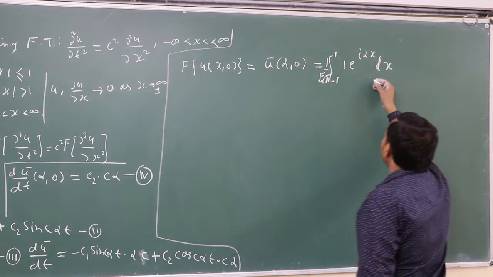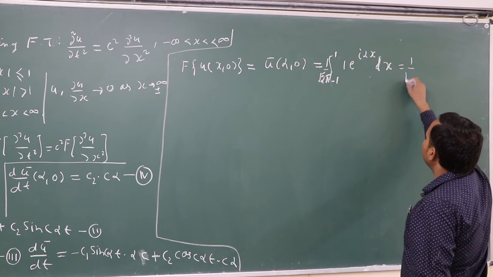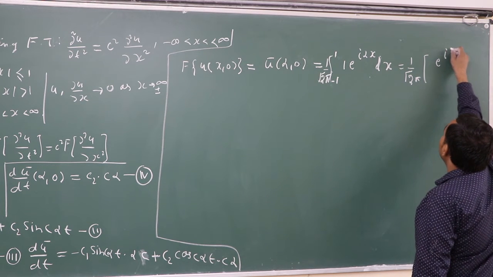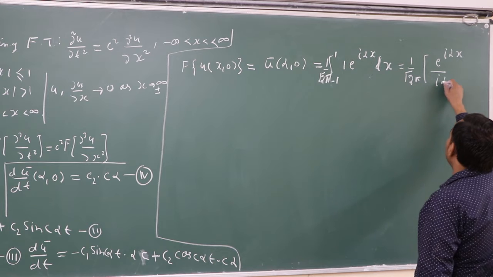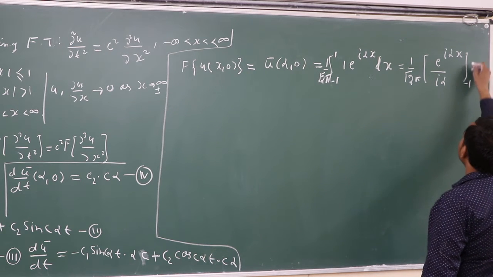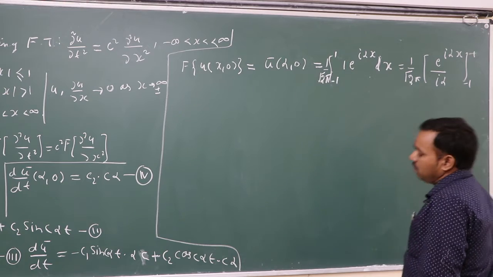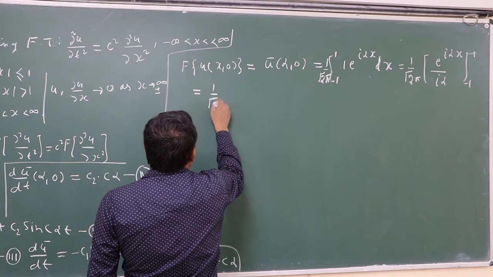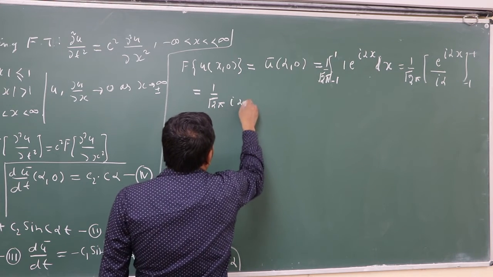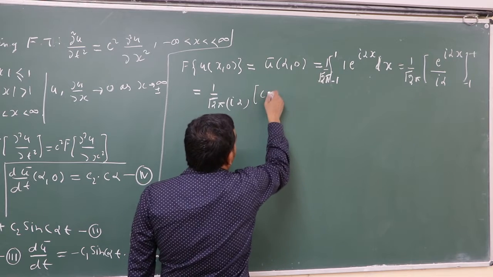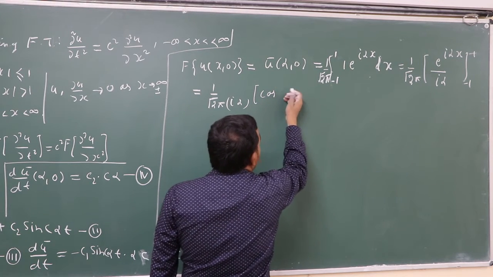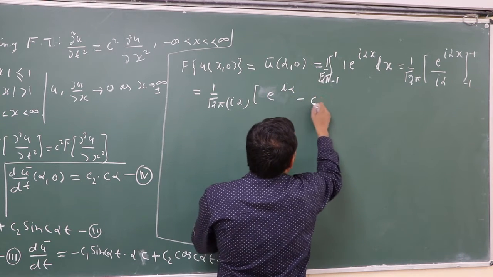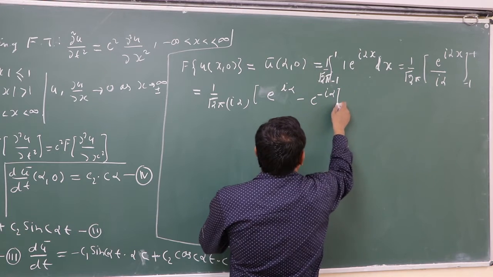Now we want to find the integral of this. We simply write 1 upon under root 2 pi times e to the power i alpha x upon i alpha, and the range is minus 1 to 1. Means 1 upon under root 2 pi i alpha times e to the power i alpha minus e to the power minus i alpha.